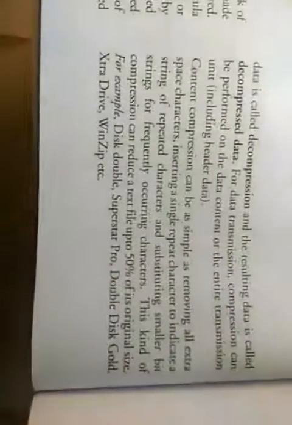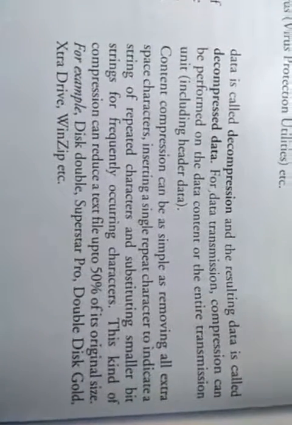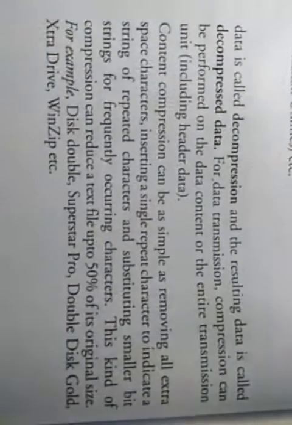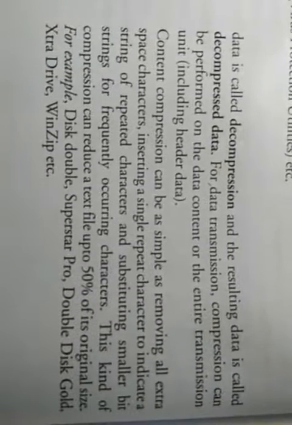There are many examples of this software, such as WinZip and WinRAR. These reduce the size to approximately 50% of the original. Some more examples: Superstar Pro, Double Disk Gold, Extra Drive, WinZip, or Double Disk Double, etc.